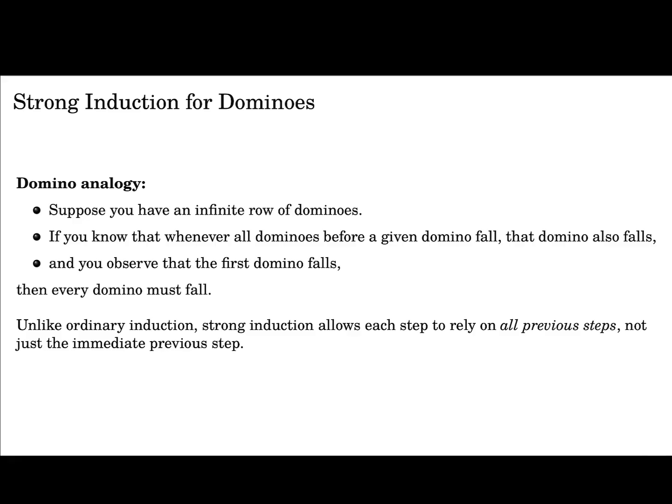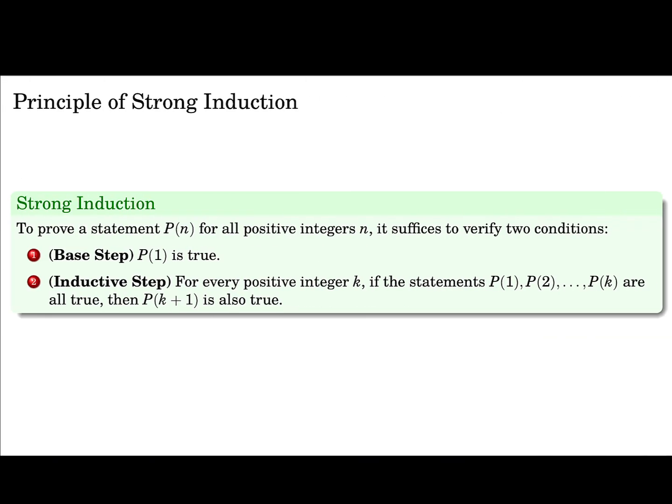And so let's state the principle. To prove a statement P of n for all integers n, it is enough to verify two conditions. First, the base step: we prove that P of 1 is true. So we show that it's true for 1. And second, the inductive step, or I guess the strong inductive step. What we do is, for every positive integer k, we assume that P of 1, P of 2, all the way up to P of k are all true, and then we prove that it's true for P of k plus 1.